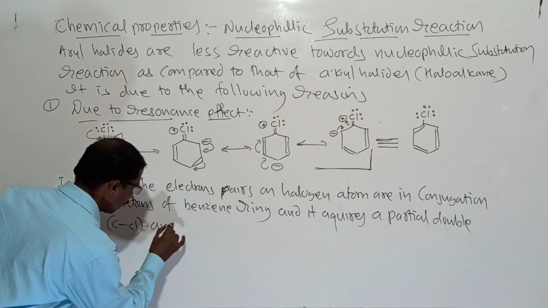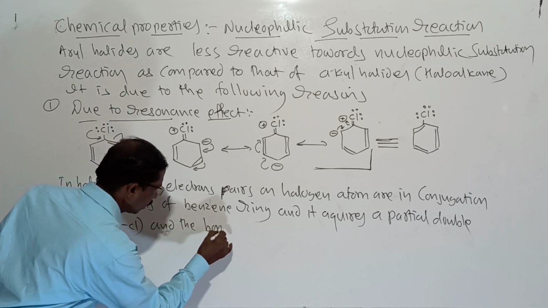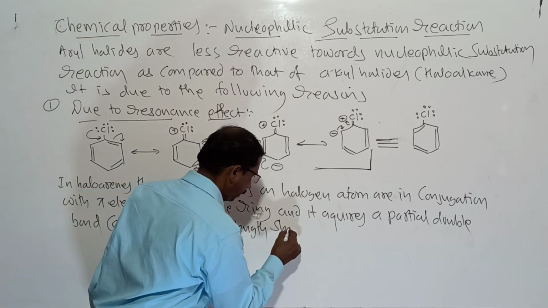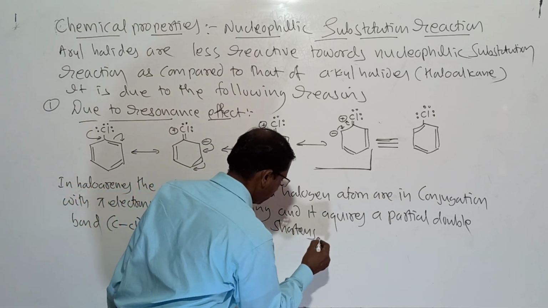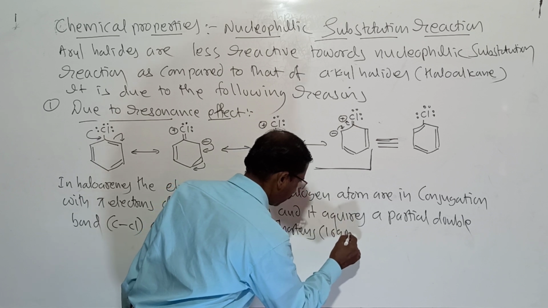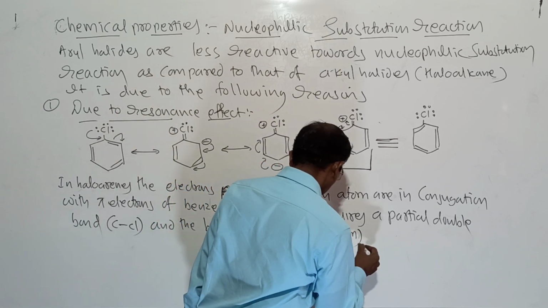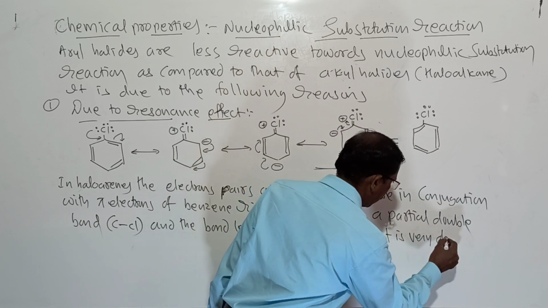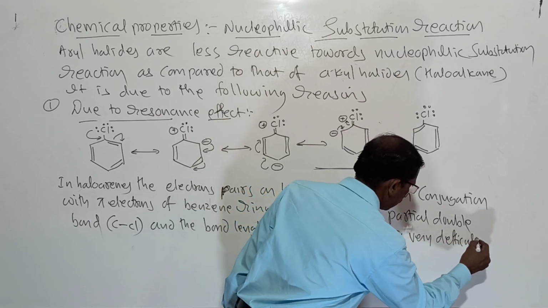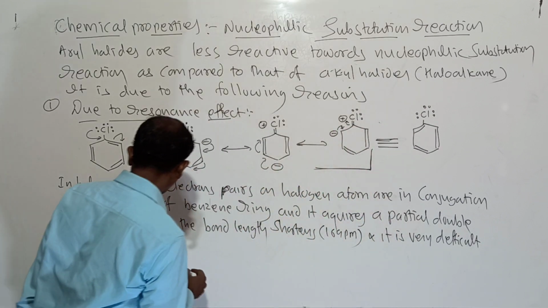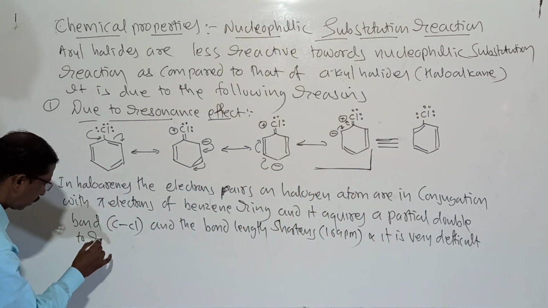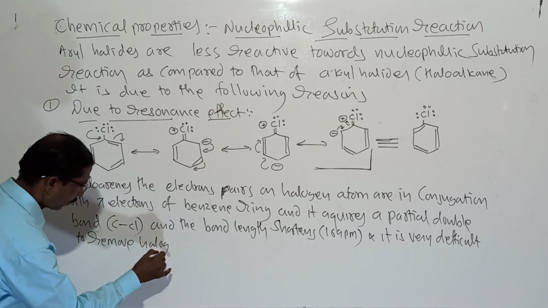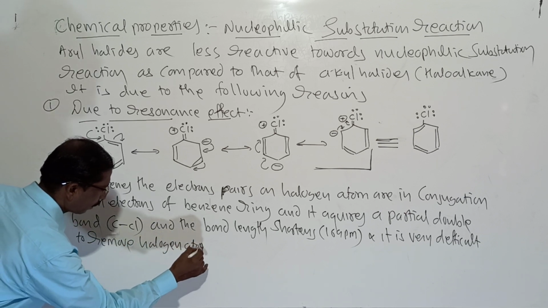and the bond length shortens, and it is very difficult to remove the halogen atom.